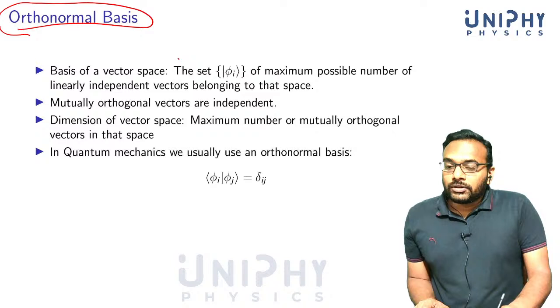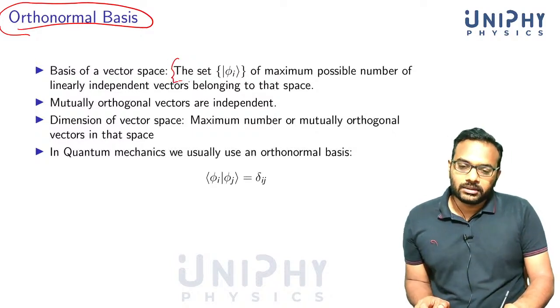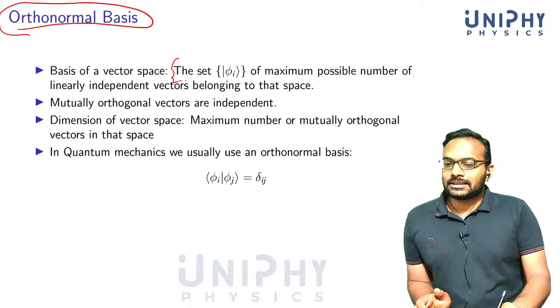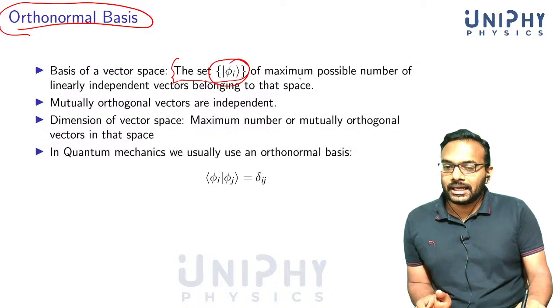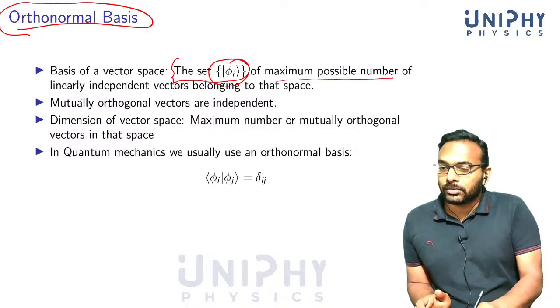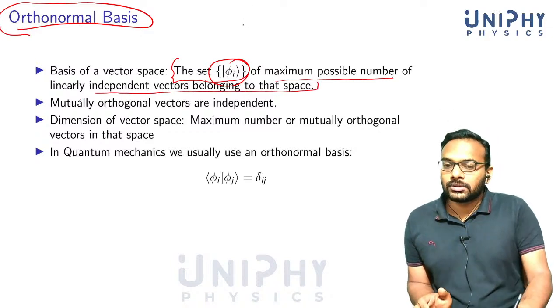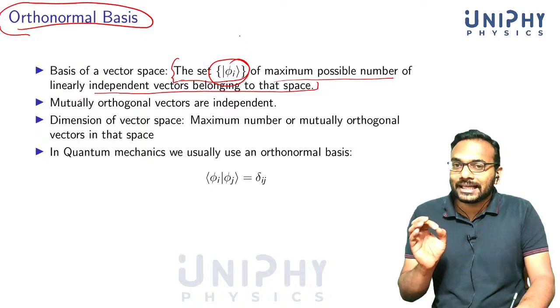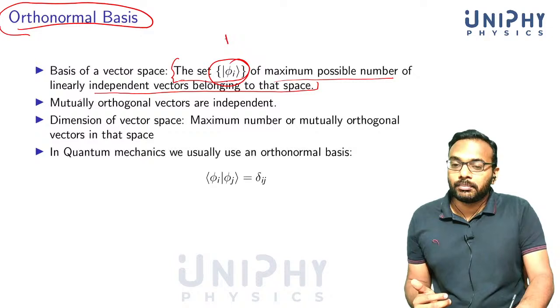So what do we mean by the basis of a vector space? We already know what the basis means, but we'll make it a bit more rigorous. We say the set phi_i of the maximum possible number of linearly independent vectors belonging to that space. So you have a vector space, you choose the maximum possible number of linearly independent vectors, and they form a basis.